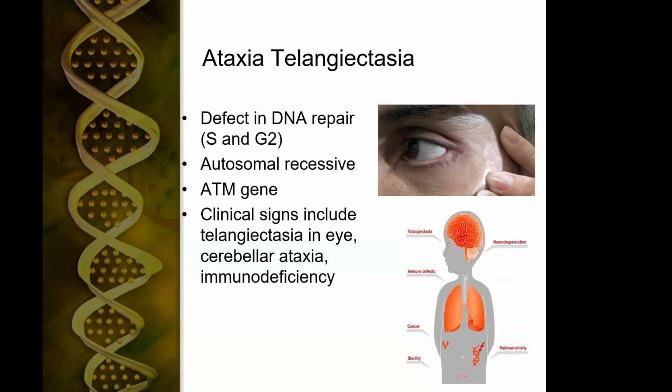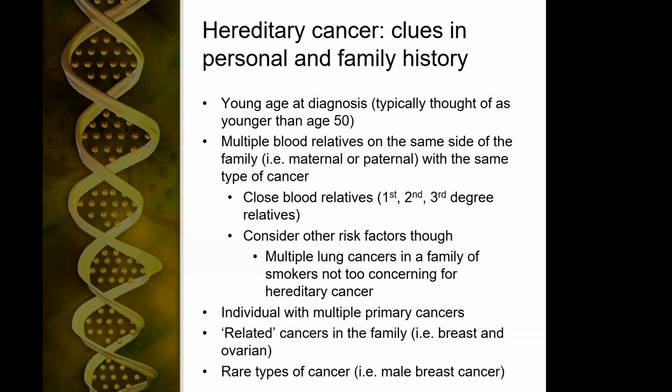Ataxia telangiectasia is another recessive disorder, with a defect in DNA repair in both S and G2. It's caused by the ATM gene, and features include telangiectasias of the eye, cerebellar ataxia, and immunodeficiency. So you might have reviewed this a little bit in the immunodeficiency case.